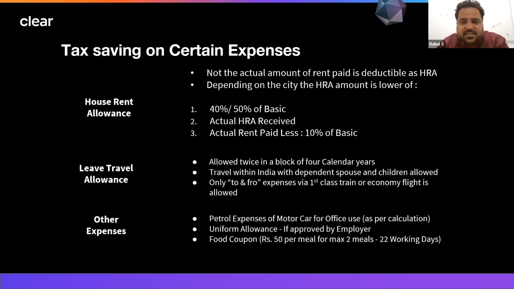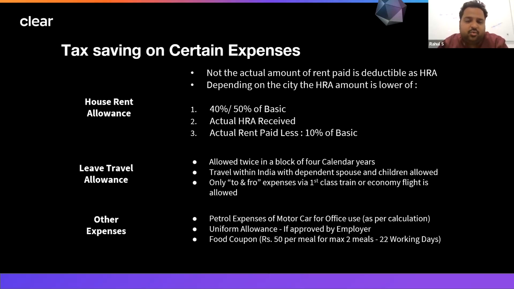Second type of expenditure is leave travel allowance. As per the name, whenever you are traveling after applying for leave with your employer, whatever expenditure you have incurred for travel, you can claim as a leave travel allowance exemption. So what all expenditures are included in LTA?